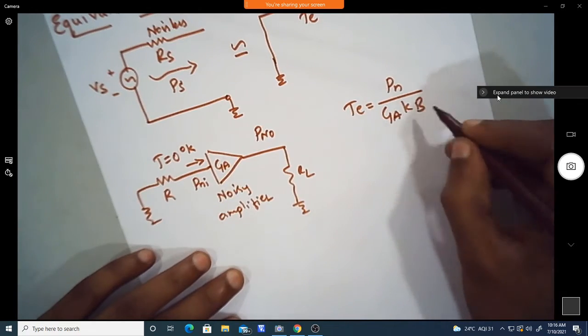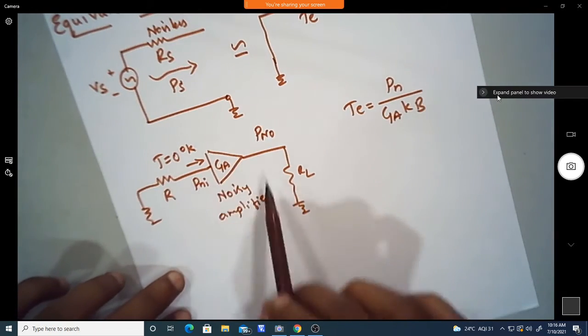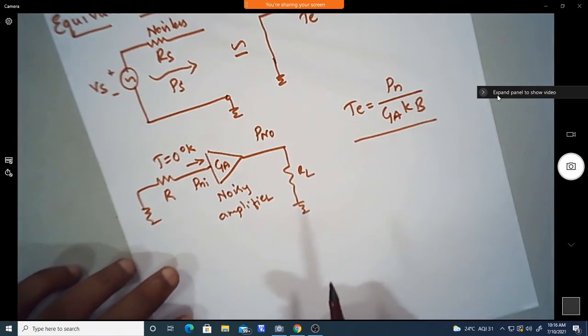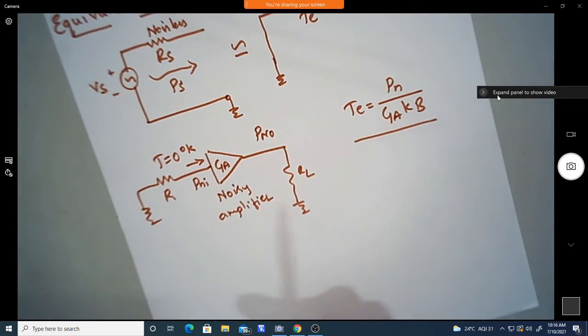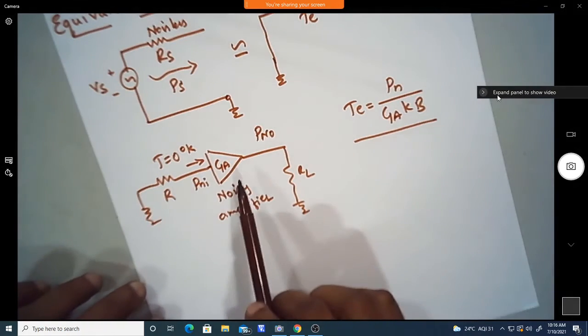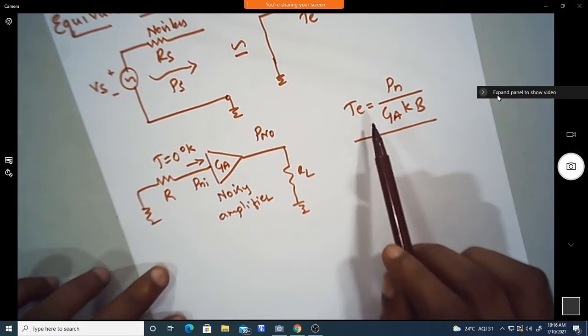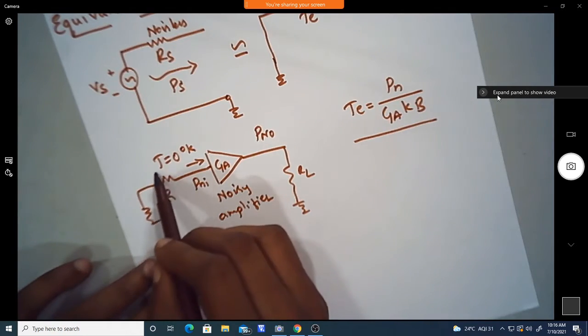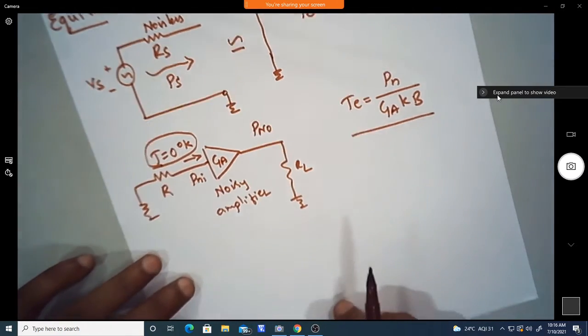So we can model the noisy amplifier by defining its equivalent temperature like this. The equivalent temperature of the noisy amplifier can be modeled like this. Now we can also write the noise it generates with respect to this equivalent temperature, where we are considering this at T equal to 0 degrees.